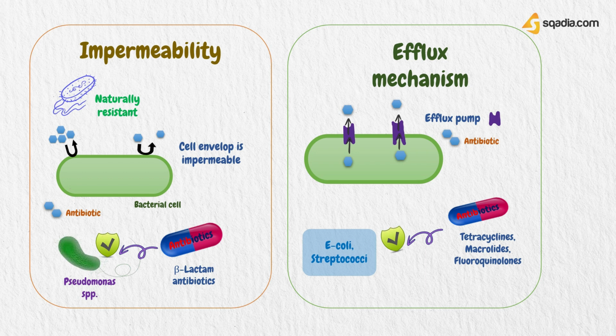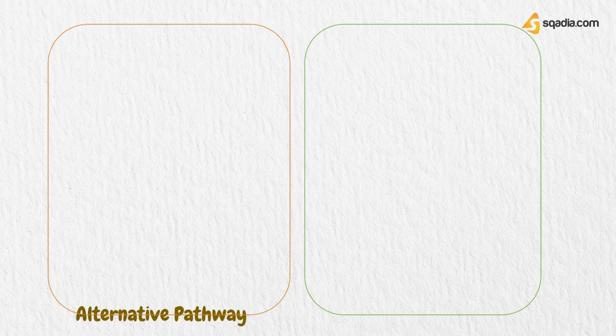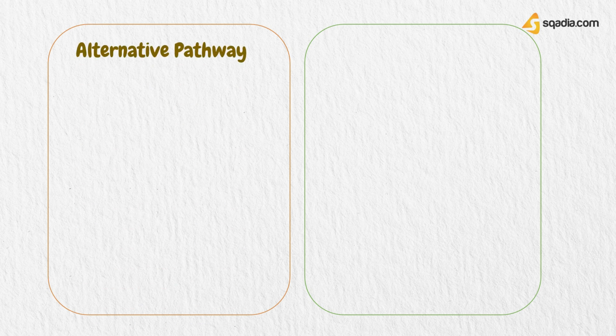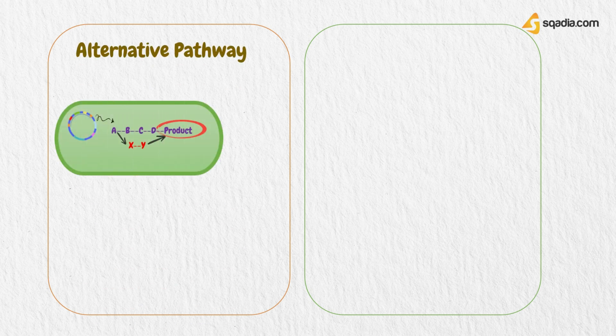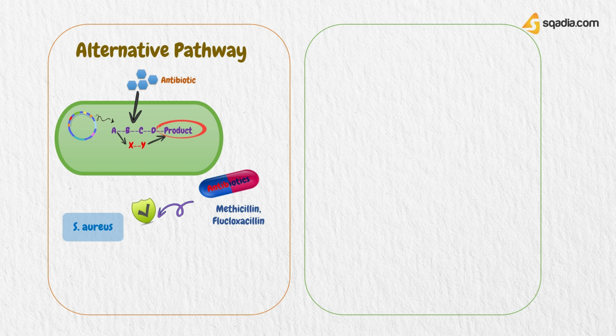Another mechanism is alternative pathway. Bacteria may acquire genes that create an alternative pathway, other than that originally required for the formation of the desired product. It can circumvent the metabolic block imposed by an antibiotic. For example, S. aureus becomes resistant to methicillin or flucloxacillin when it acquires the gene mecA, which encodes an alternative penicillin-binding protein that is not inhibited by methicillin.